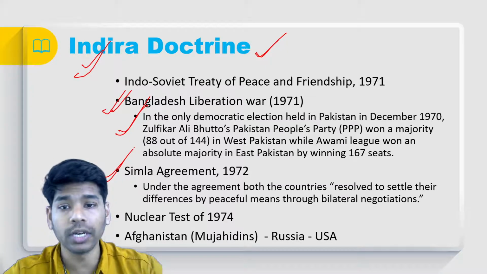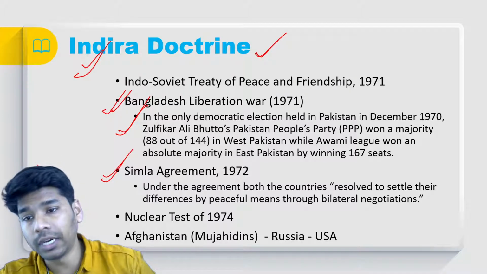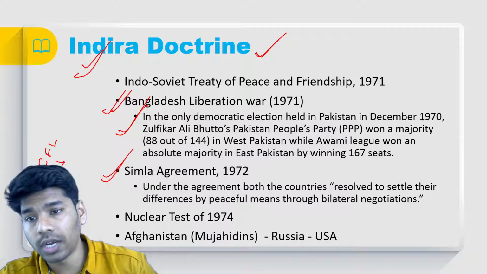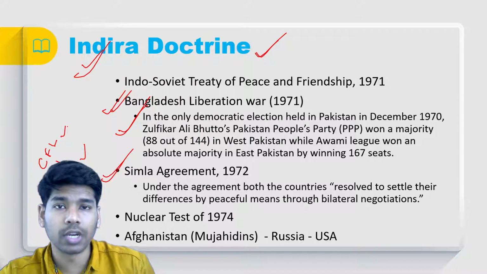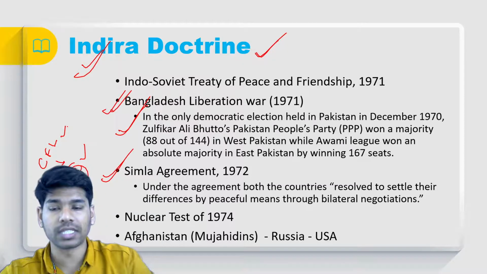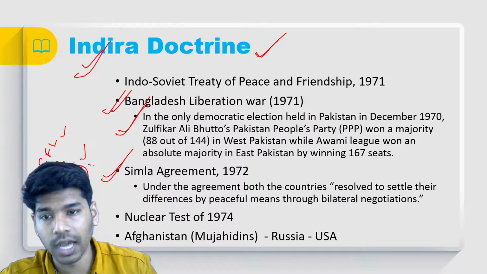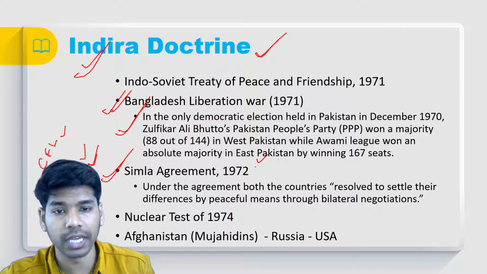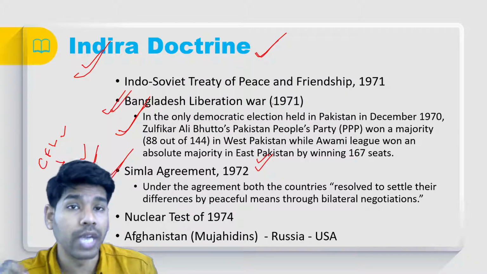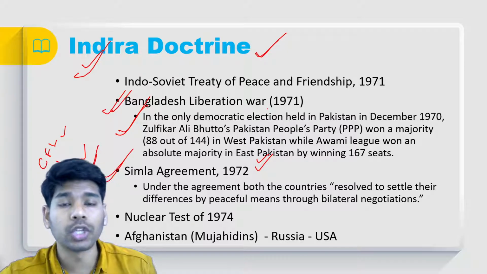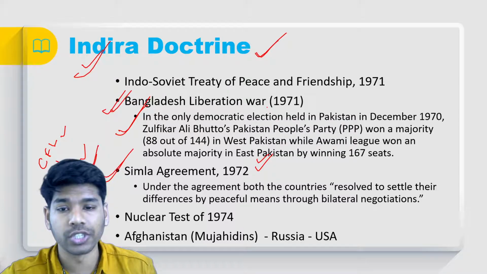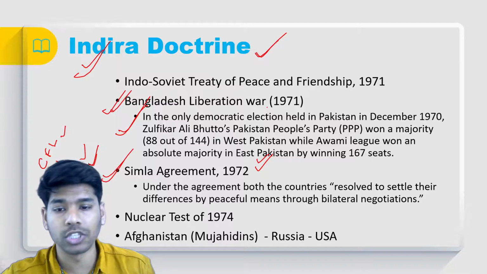It is very important: only during the Shimla Agreement, the ceasefire line, which was initially called the ceasefire line between India and Pakistan, was called the Line of Control, LOC. And as per the Shimla Agreement, India and Pakistan agreed to resolve the issues through peaceful bilateral negotiations.